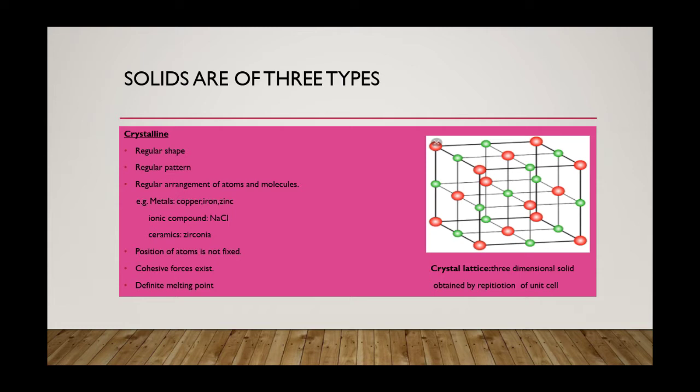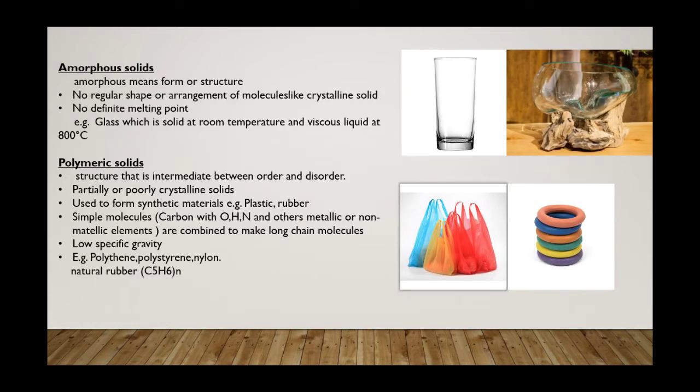certain temperature. Crystal lattice. It is a three-dimensional solid obtained by repetition of a unit cell. A unit cell is a three-dimensional solid which consists of all the properties of a crystal lattice.